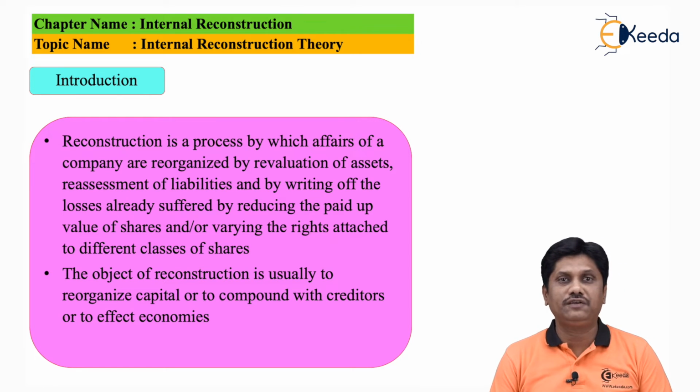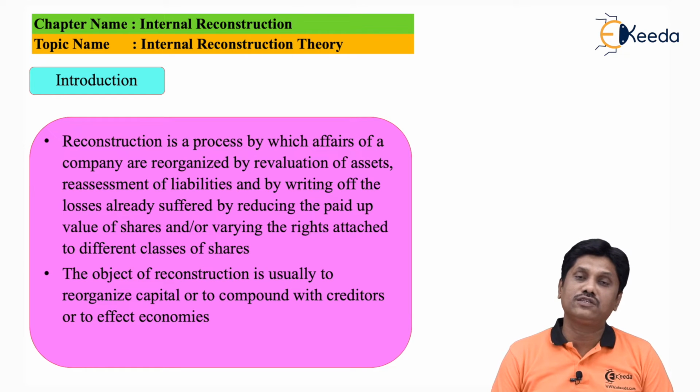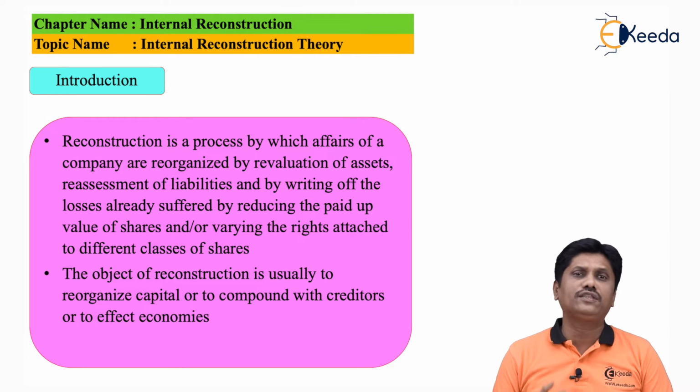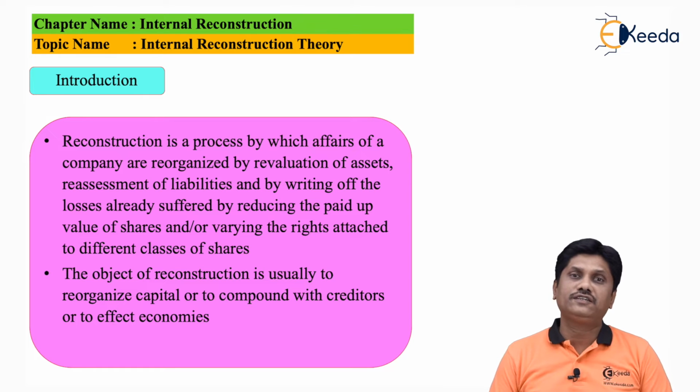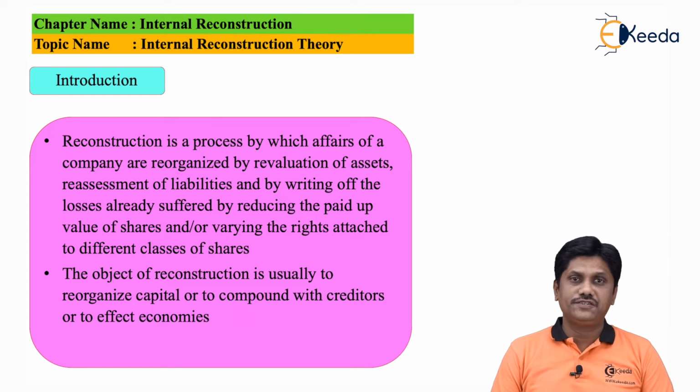The same can happen with your equity share capital. Paid up value may be 10. Now in future it will be made 7, like that. So your liabilities are tried to get reduced so that some profit gets generated, and with that profit we will write off our fictitious assets which are not supported by any tangible transaction. The main object of reconstruction is to reorganize the capital. To reorganize the capital means what?